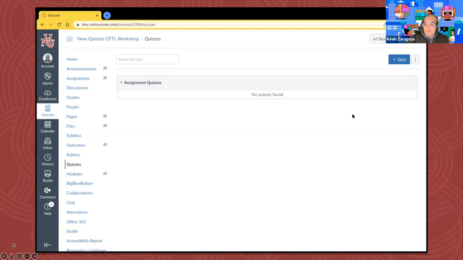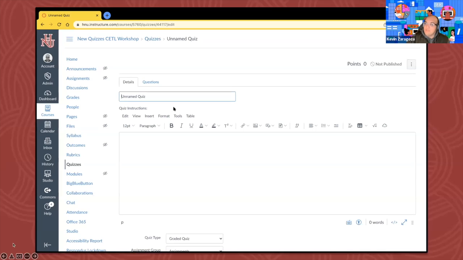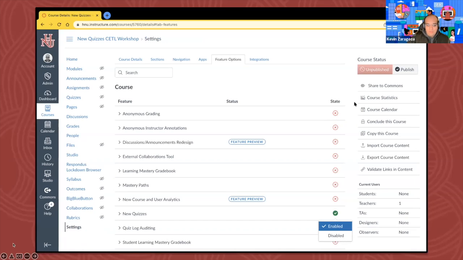Right now, if you haven't done so already, if you go into your Canvas course and you go into quizzes, and in the top right you select plus quiz, you'll just go into the classic quizzes build mode, right? This is what you'll see. However, when we turn it on, we go into our courses, we go into the settings for that course, and under the features option, there's a little area down here that says new quizzes. To the right of new quizzes, there's the X. It should be X'd out unless you've turned it on already, accidentally, maybe. However, we just click the little X and we enable new quizzes.